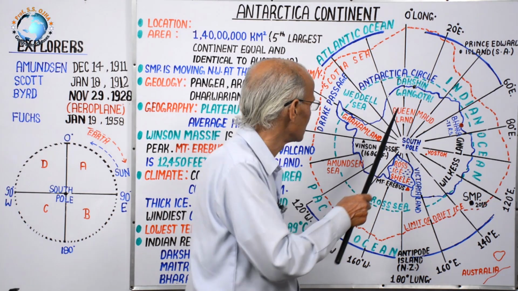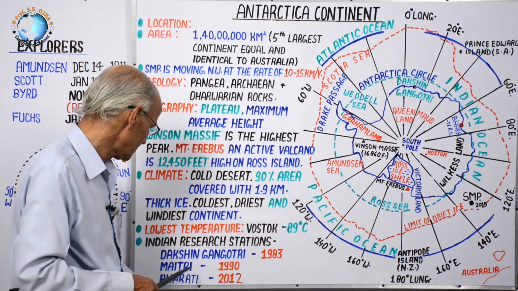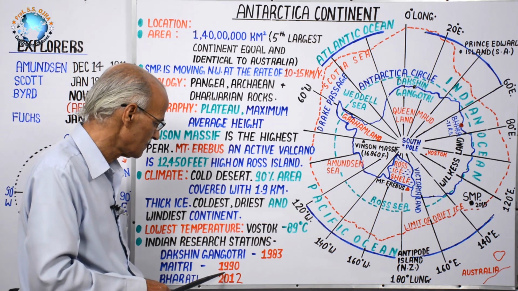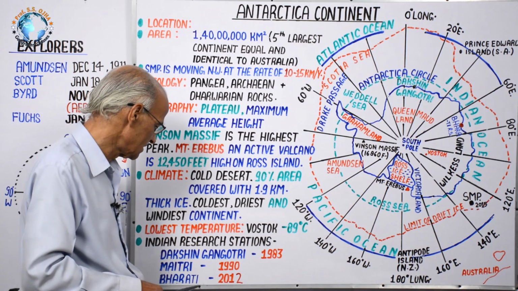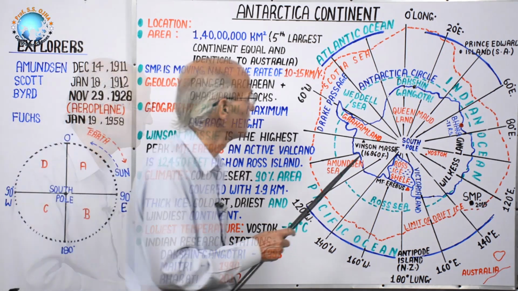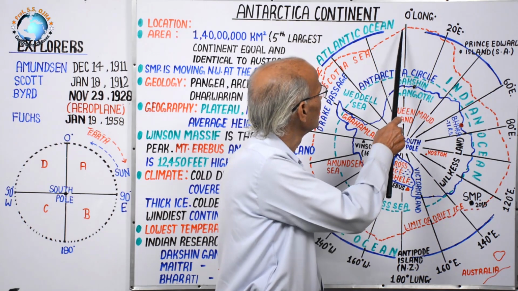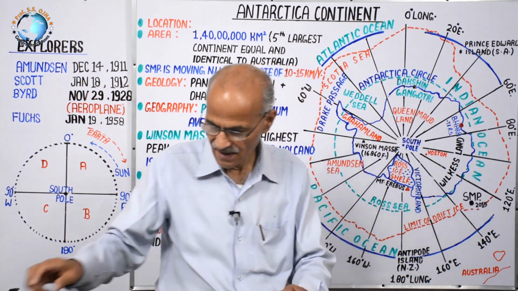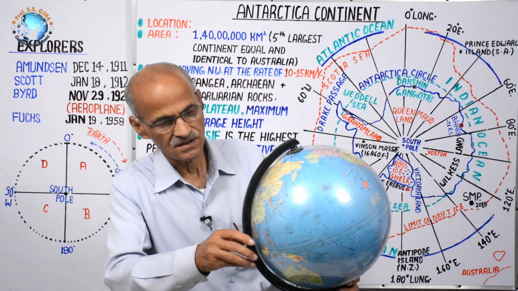India has also established Dakshin Gangotri here in 1983, and then the Maitri station is also located there in 1990, and then lastly the Bharati Research Center has been established in 2012. And if you see these locations, these centers are near the 0 degree meridian. Why? Because India starts its Antarctic Research Center